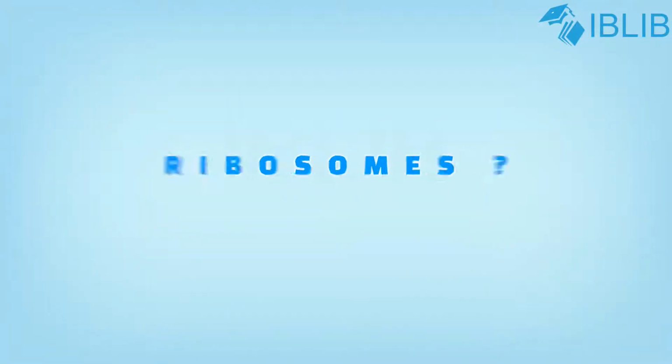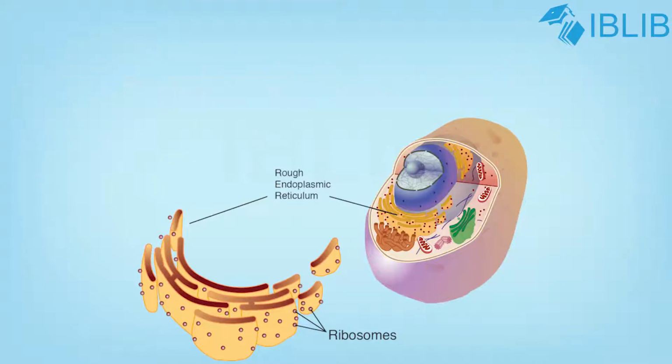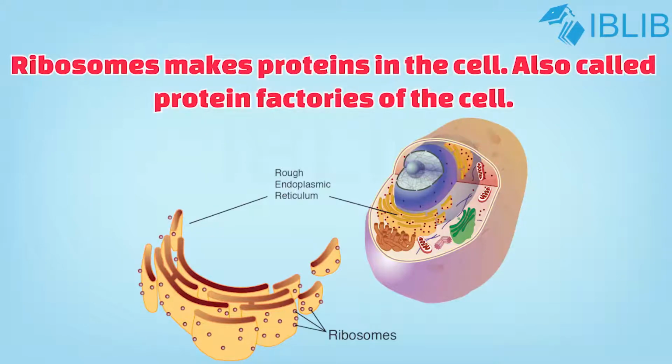Ribosomes. These are small, round structures present either in free state in the cytoplasm or attached to the endoplasmic reticulum. They are not membrane bounded. Function of ribosomes. There is only one main function of ribosome and that is protein synthesis. Therefore, they are also known as the protein factories of the cell.